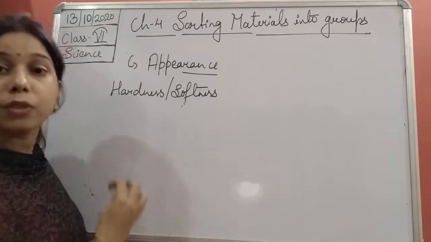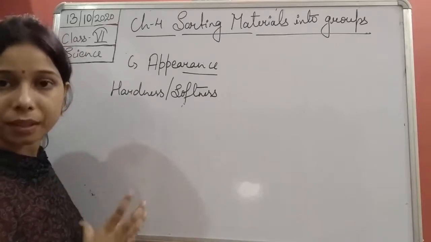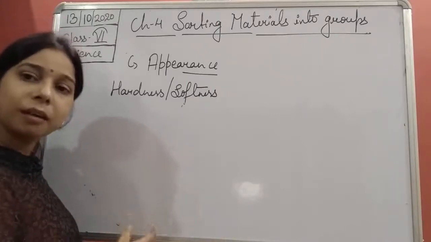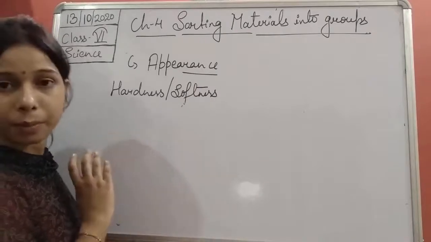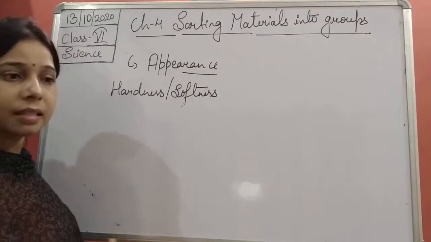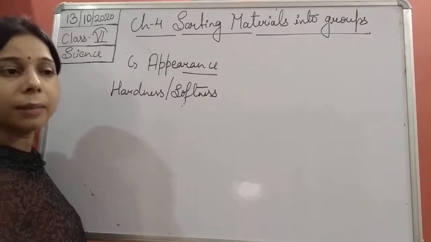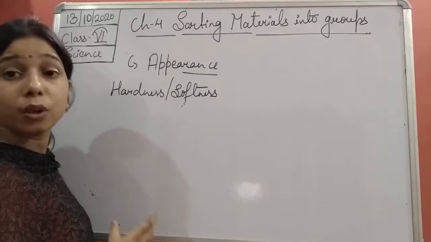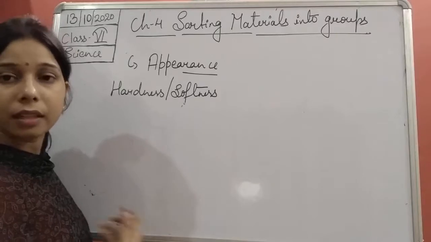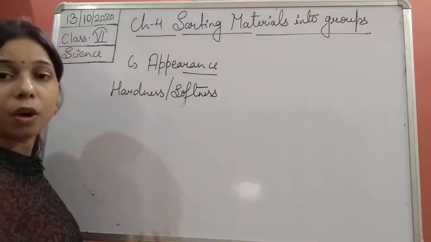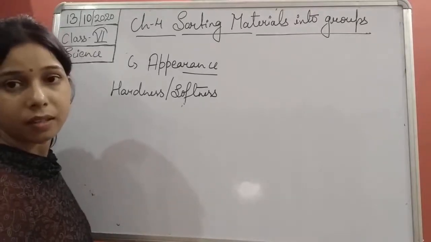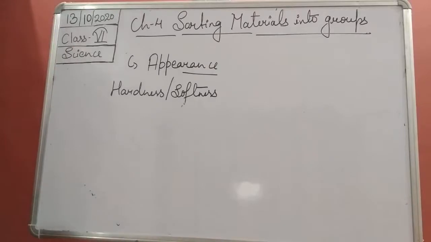There are materials which do not have a shine. They are dull in appearance. That is why they are not used for that purpose. They are used for other purposes. Coal is there, graphite is there, plastic is there. These are dull in appearance, or they do not have a shiny surface. So they are not used for making an object which needs to be shining in appearance. So this is the first one, that is the appearance.